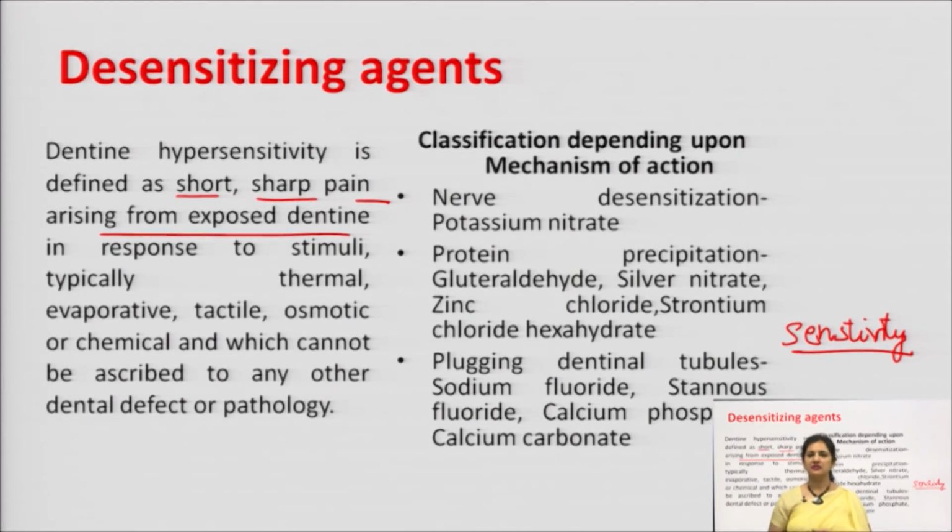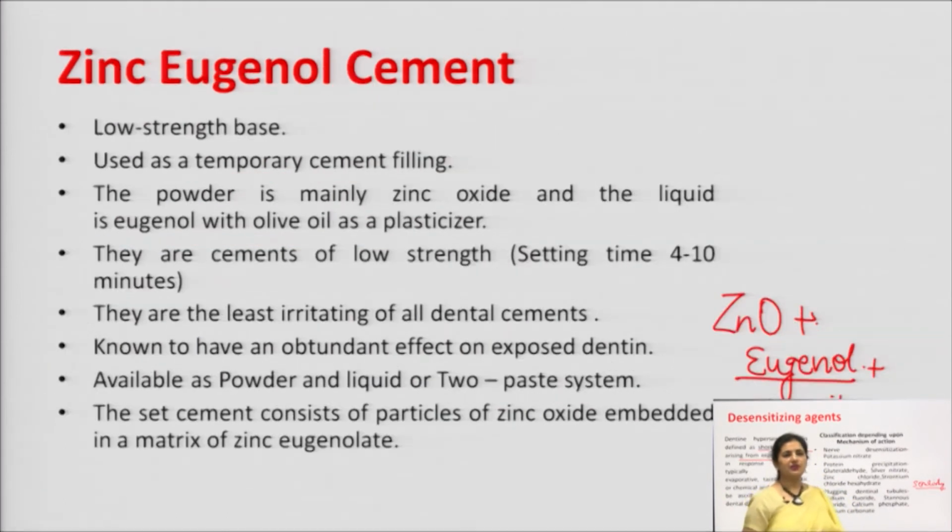One is the nerve desensitization, that is potassium nitrate does the role. Then we have protein precipitation, that is done by glyceraldehyde, silver nitrate, zinc chloride, strontium chloride hexahydrate. And the third category is plugging dentinal tubules. Examples include sodium fluoride, stannous fluoride, calcium carbonate and calcium phosphate.